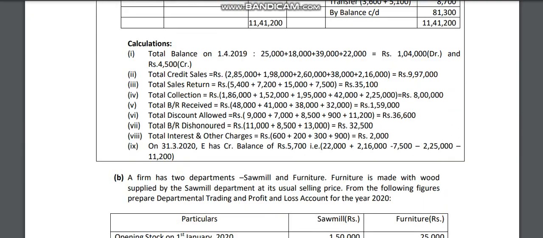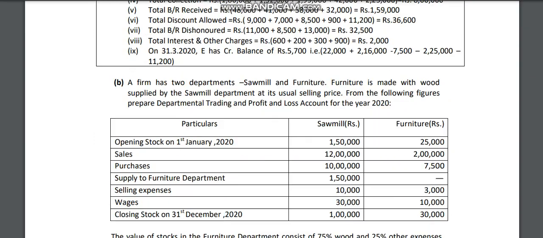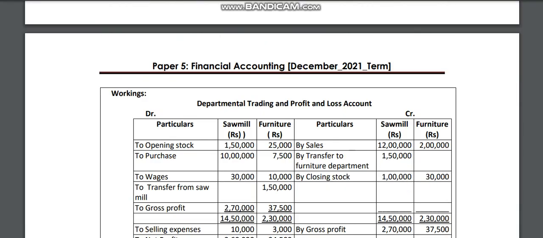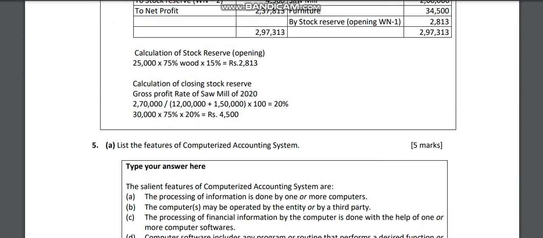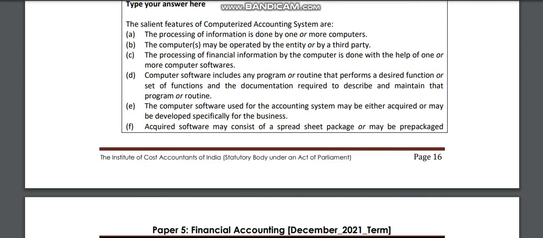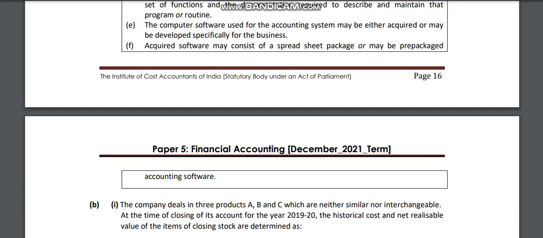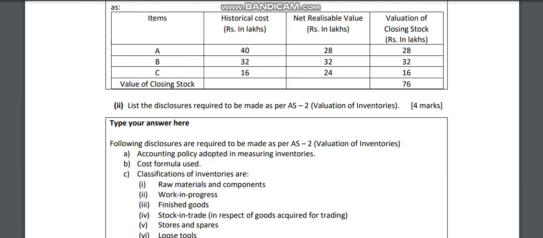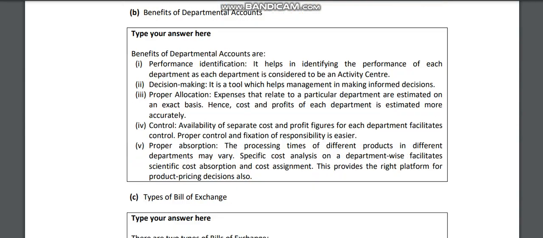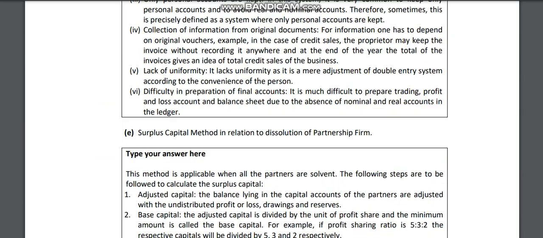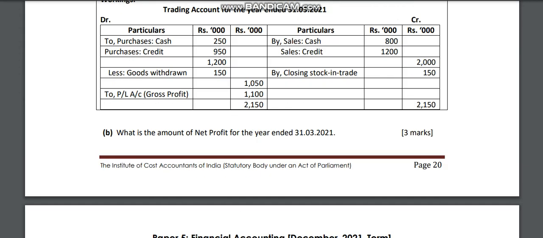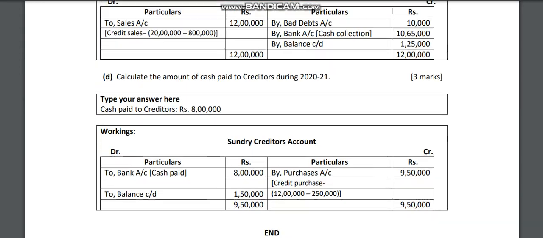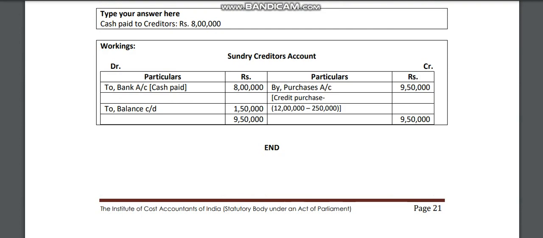So let us come to Question number 5. List the features of computerized accounting system. You can see here after 5 they are asking one theory question. So you will get 6 questions. Okay, the sixth one we can come to later because that is a theory question. So you have a choice here.